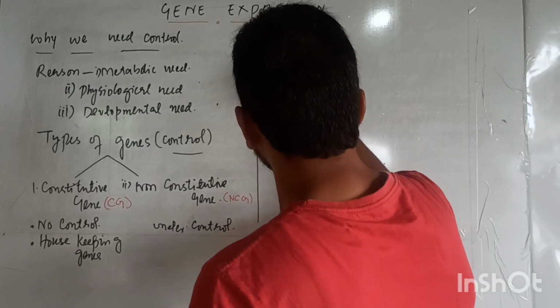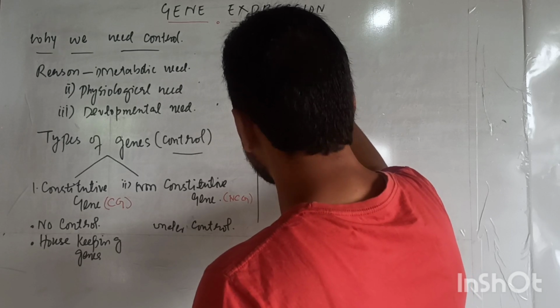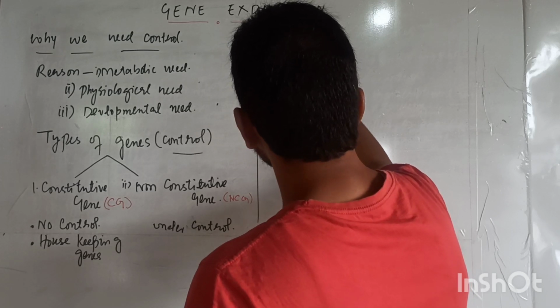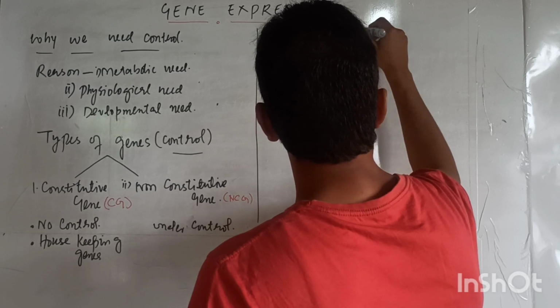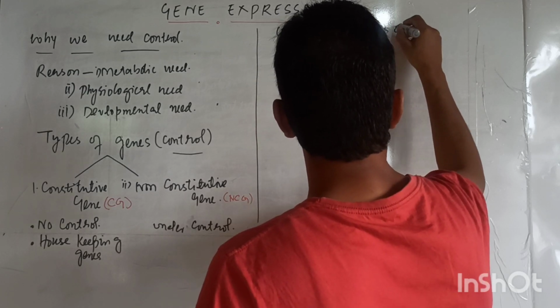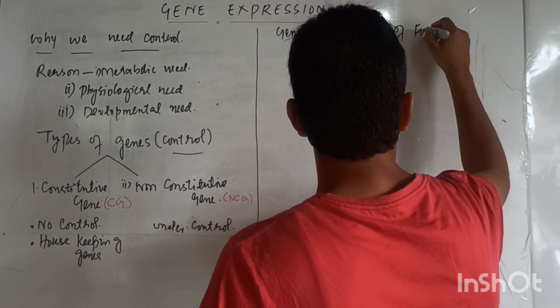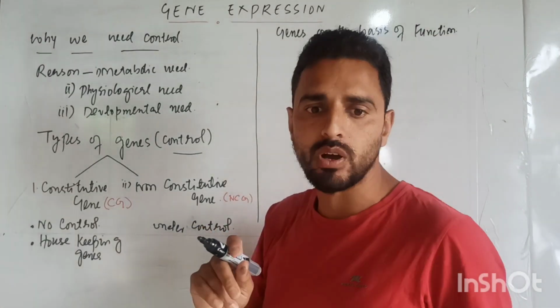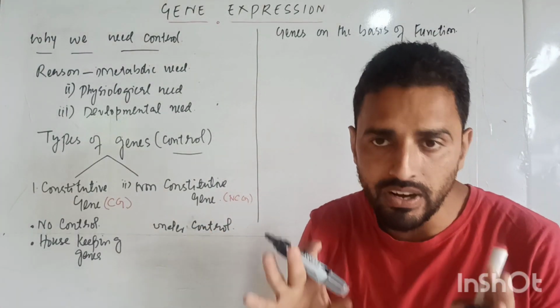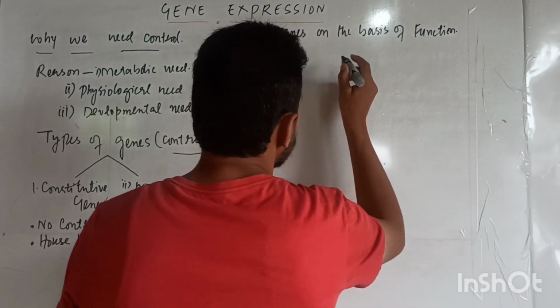This is one type of gene, and the next type of gene is on the basis of function. On the basis of function, there are two different types of genes.